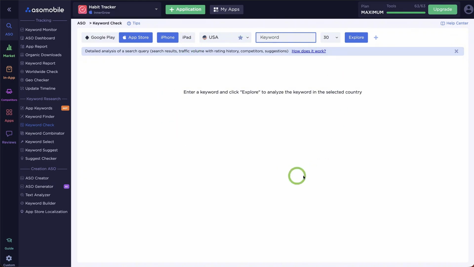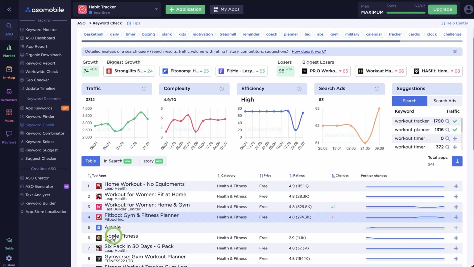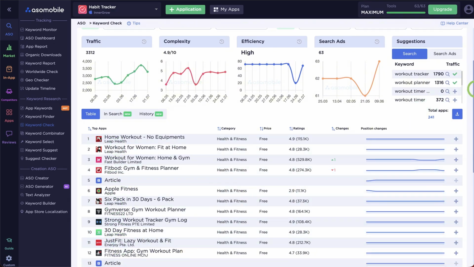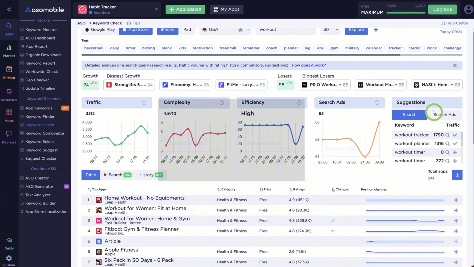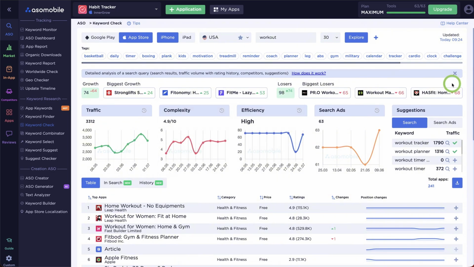Let's not guess. I'll open Keyword Check in ASOMobile and read the data. The link to this tool is in the description. Most of what I'll show here is free. Traffic numbers, the full list of top apps for any keyword, and search suggestions are all available without paying. A couple of metrics I'll show today are hidden on the free plan, but even with the free ones, you can fully analyze how competitive a keyword is. And if you need more, you can unlock them with a 7-day trial.